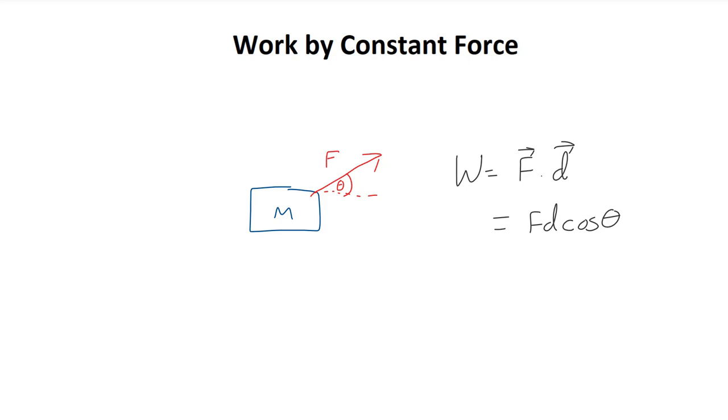Remember, cosine of 90 degrees is 0. This means that if we apply a force vertically, that can never do work horizontally, because the force vector and the displacement vector are therefore at right angles. They are at 90 degrees. Therefore, work is only done if the force vector and the displacement vector are not at 90 degrees. If the force vector is in the same direction, for example, in this situation the force vector would be horizontal, then the work done would be simply equal to the magnitude of the force multiplied by the magnitude of the displacement.